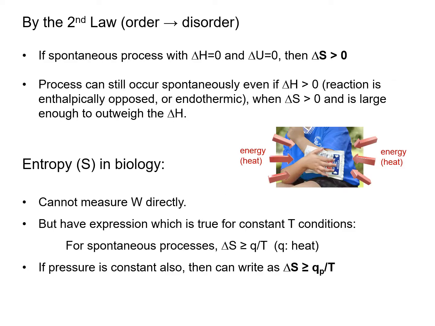Again, the second law is about a conversion from order to disorder. And by this second law, if there's a spontaneous process with no changes in enthalpy or internal energy, then entropy changes should be positive. But a process can still occur spontaneously even if delta H is positive, meaning that its reaction is enthalpically opposed or endothermic. But it still happens only when the entropy change is positive and also large enough to outweigh the enthalpy change.